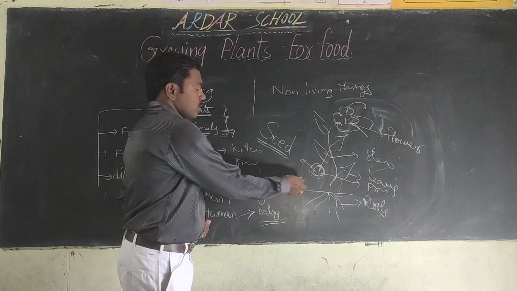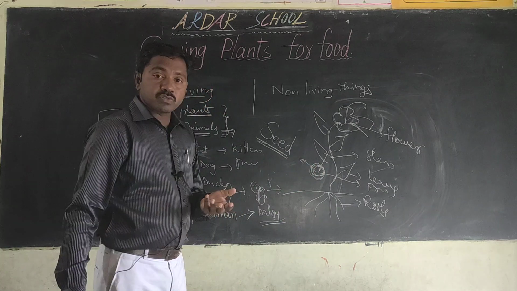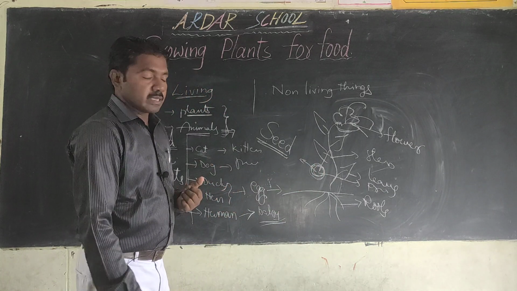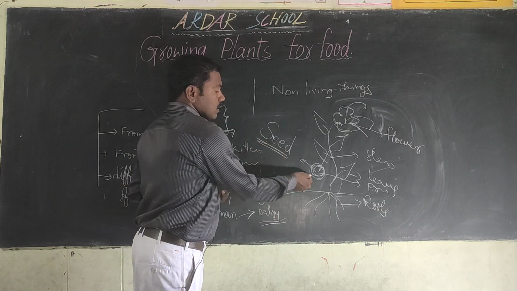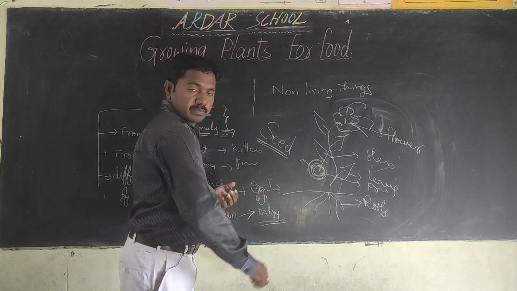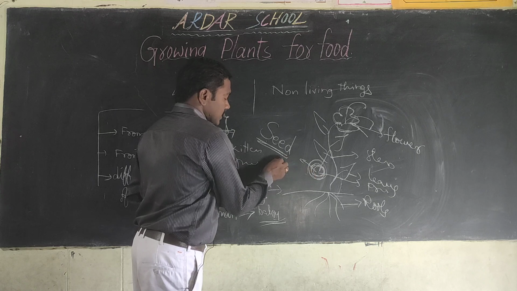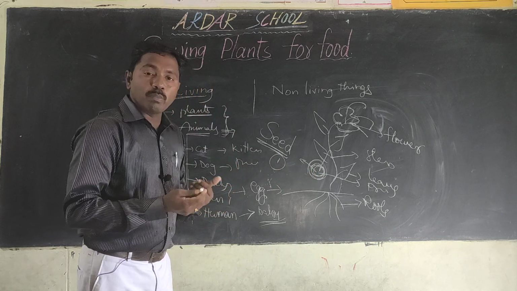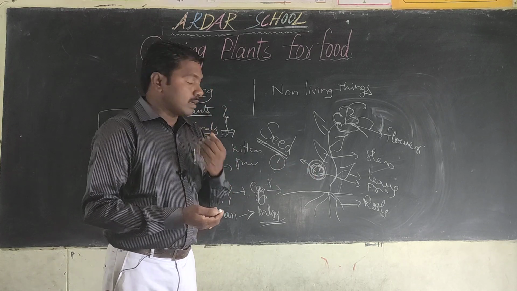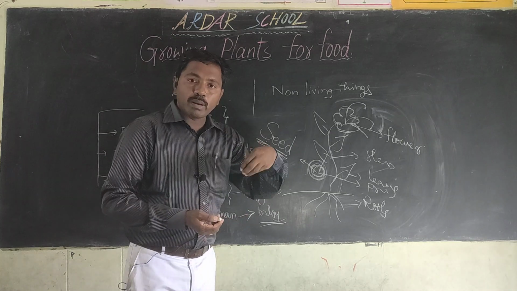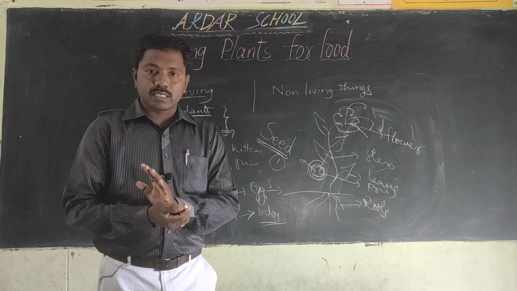Here also there are two types. If you observe some fruits, there is only one seed. For example, when you eat a mango, only one seed is present inside.